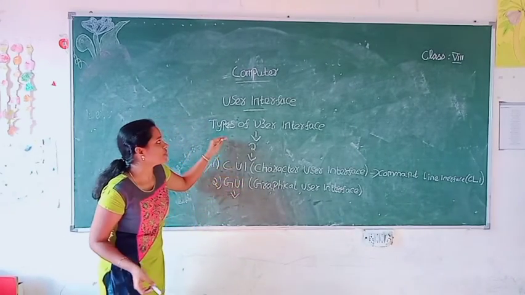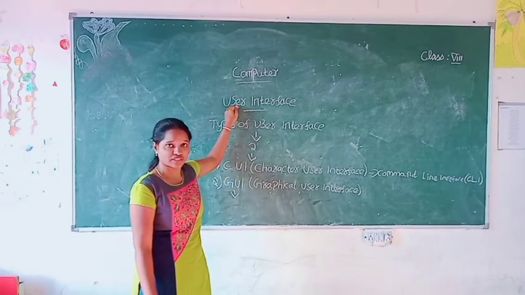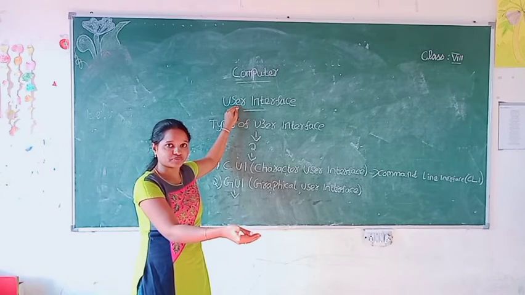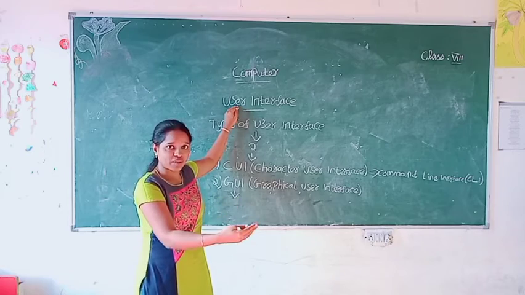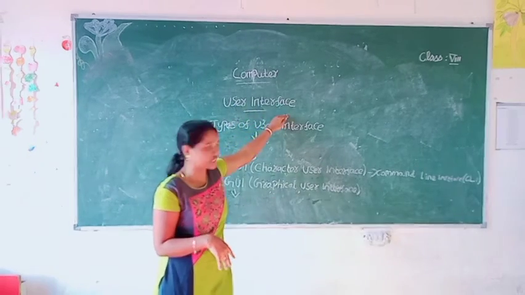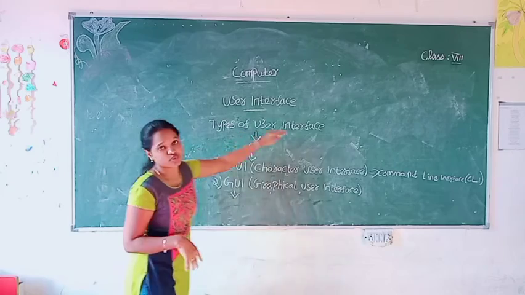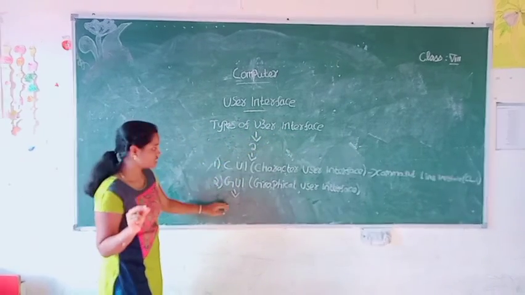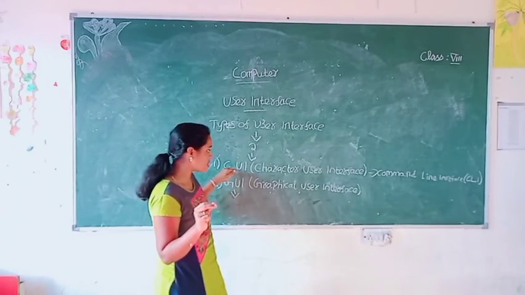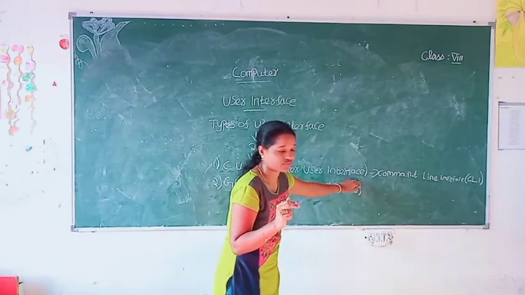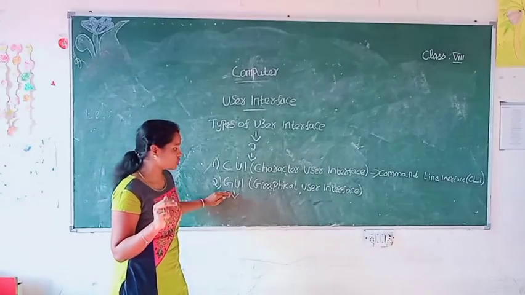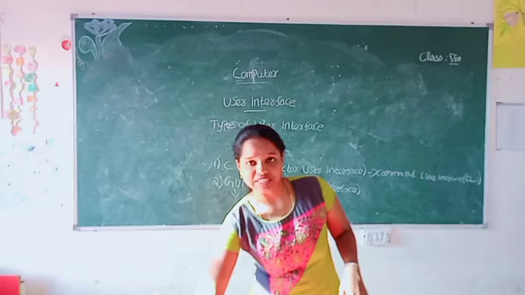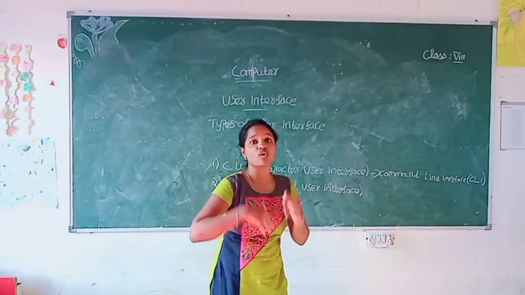So once again tell me, what do you mean by user interface? The user needs to communicate with the computer. We have to interact with the computer. So that is known as the user interface. The next one is types of user interface. There are two types of user interface. They are CUI and GUI. What do you mean by CUI? CUI means character user interface. The next one is GUI. GUI means graphical user interface. Clear, students? Now we can see the advantages of GUI over CUI.